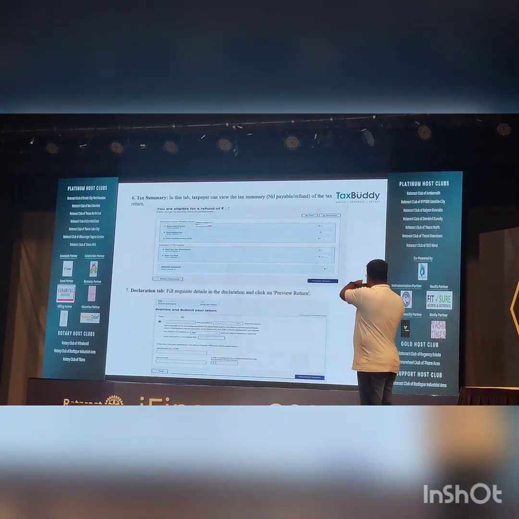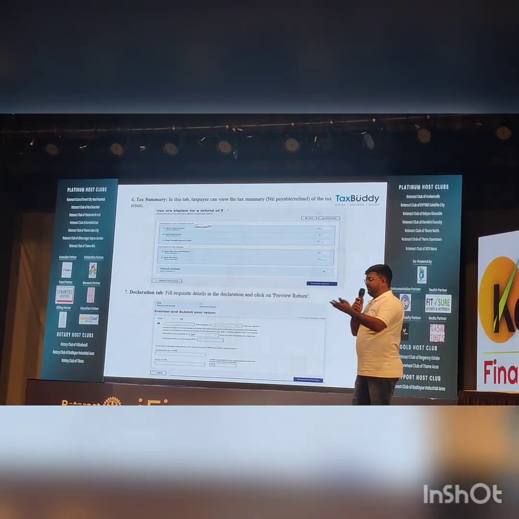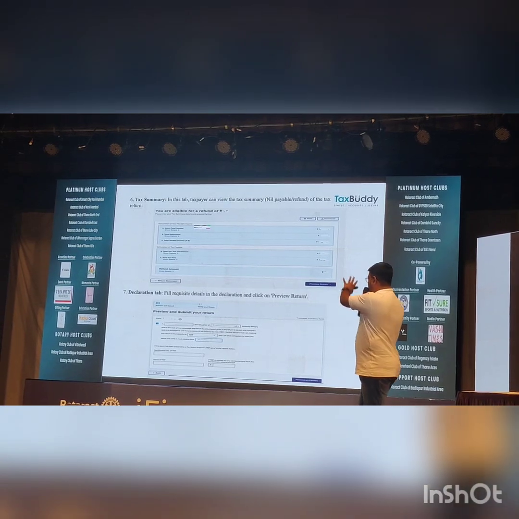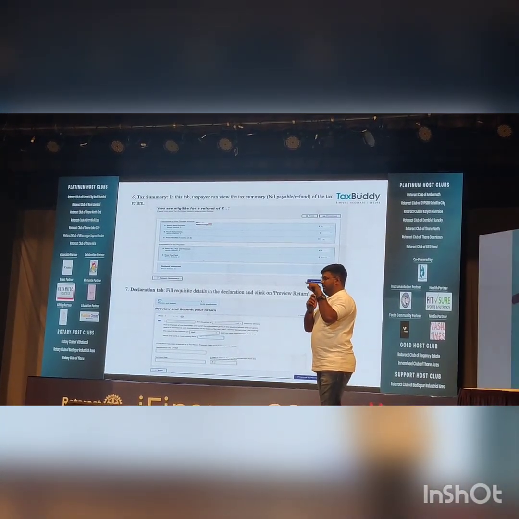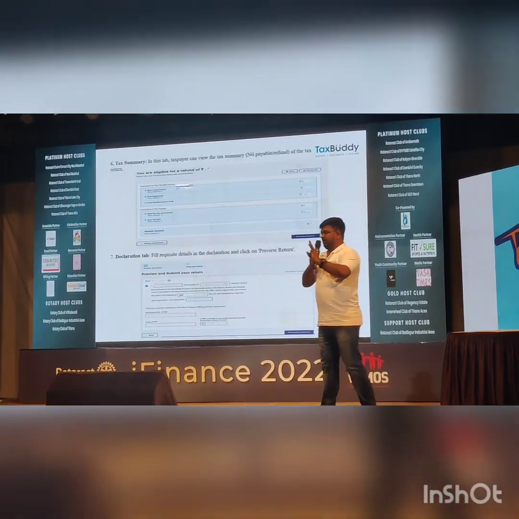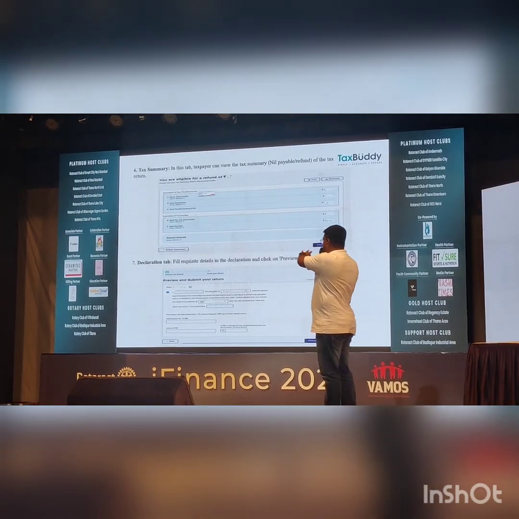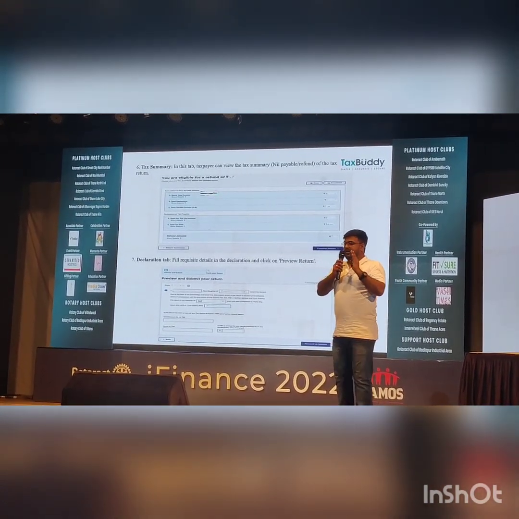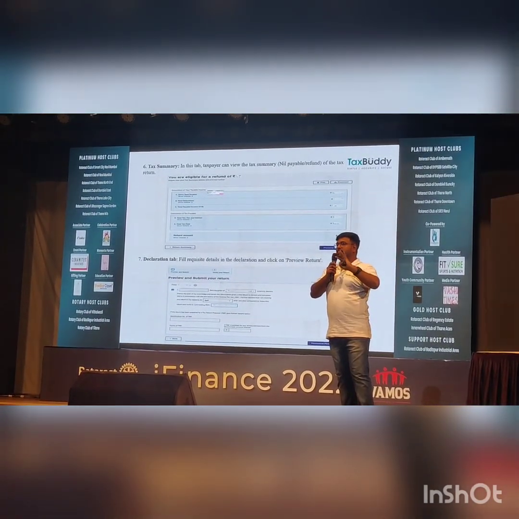And below you can see preview return, similar to any print preview. It will show and ask for one confirmation that you are filing on your end. If a CA or any person is filing, it will be taken as self-declaration. So even if we give our filing work to someone else, he is not responsible for that.